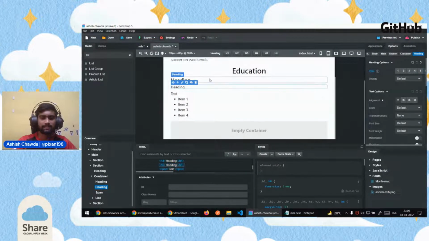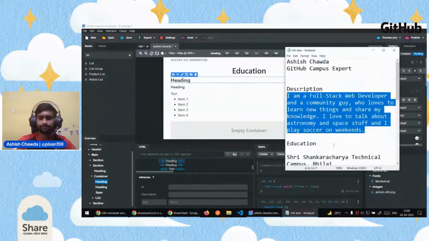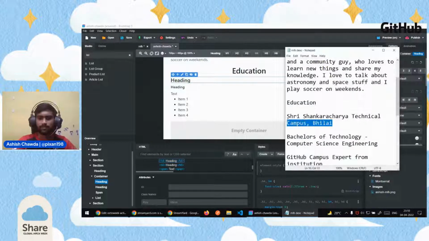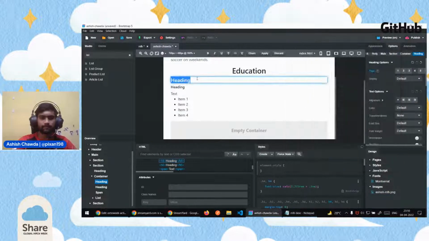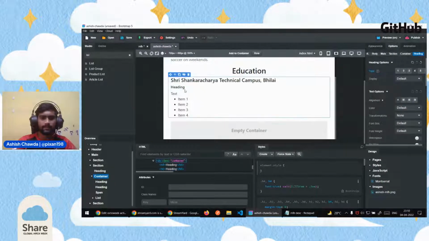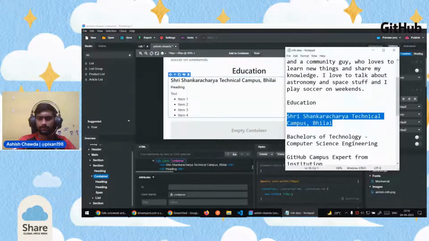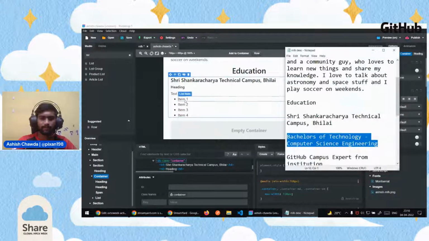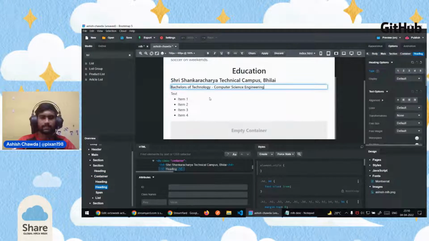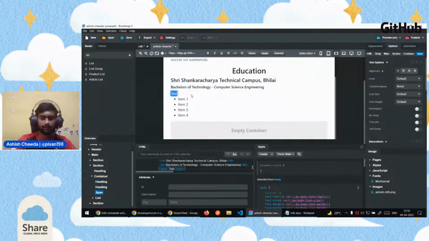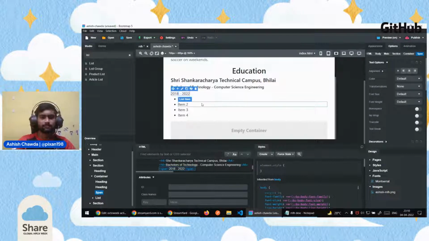Let's start adding text here. This is my university name. I'll add it. This is the course I am doing, so I'll add it here. And for the duration, I started my graduation in 2018, and unfortunately I'm going to graduate this year, so it will be 2022.